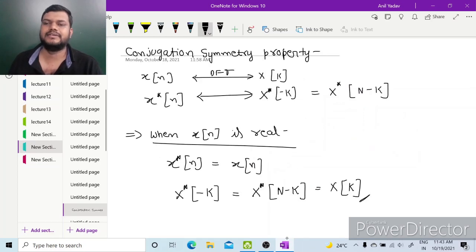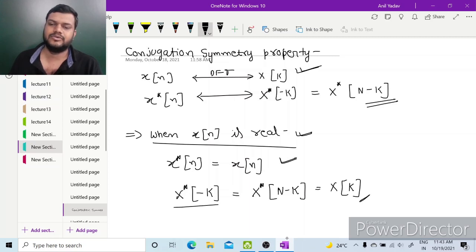Next is conjugation symmetry property. So conjugation symmetry property says if x of n has discrete Fourier transform as x of k, then x conjugate of n will have discrete Fourier transform as x conjugate of minus k, or we can write x conjugate of N minus k. So if x of n is real, it means x conjugate of n is x of n, means x conjugate of N minus k will be same as x of k.